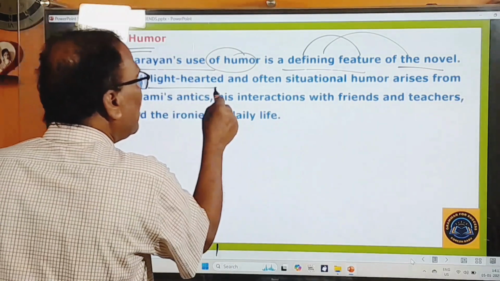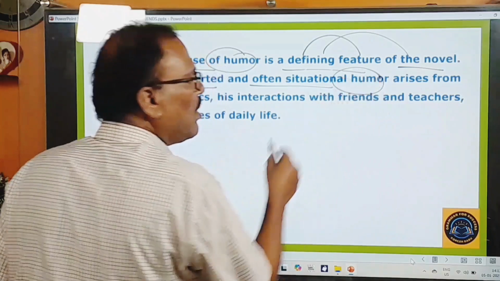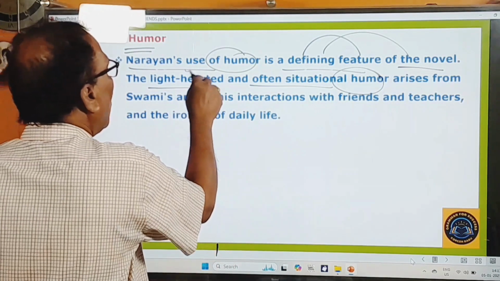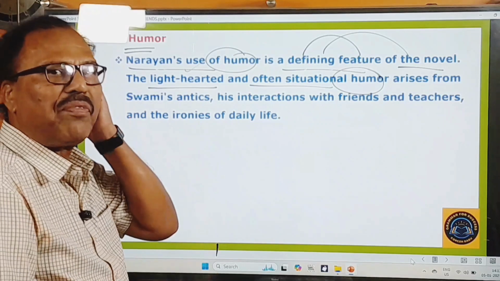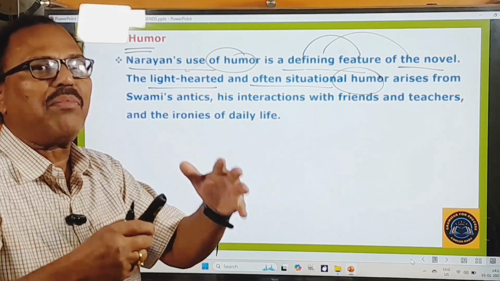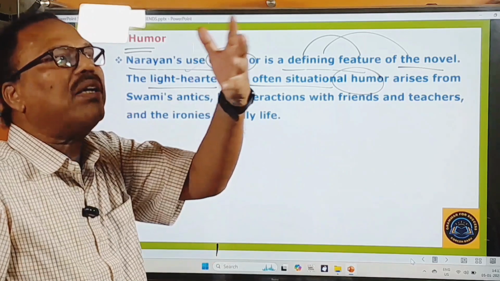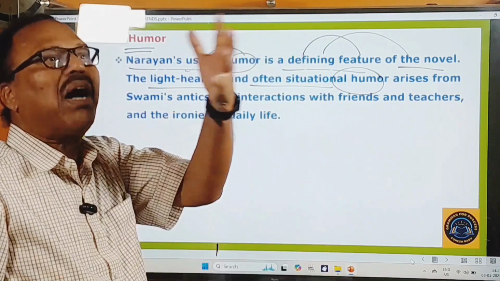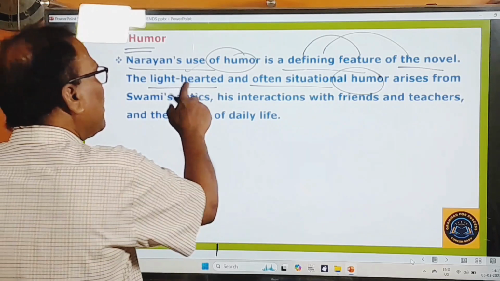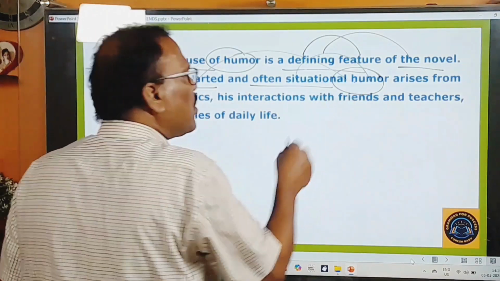The light-hearted and often situational humor. Okay, here two kinds of humor are explained. What is that? Light-hearted. Light-hearted means free from seriousness. Free from seriousness means not harming others, not causing pain to others. That is called light-hearted. So light-hearted humor is one point, and situational humor.